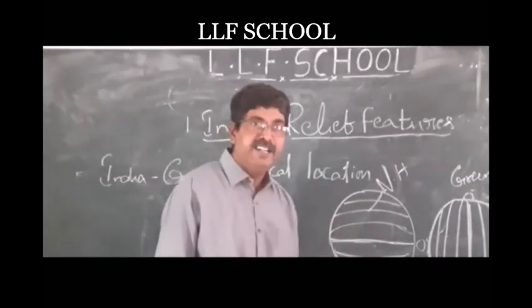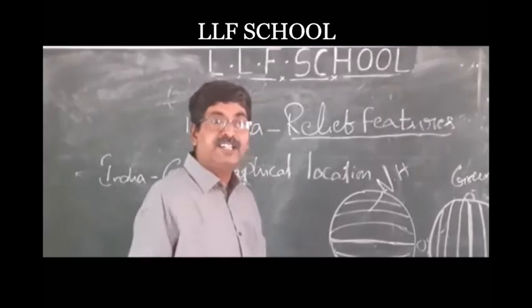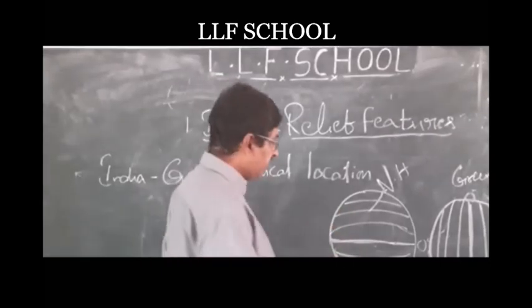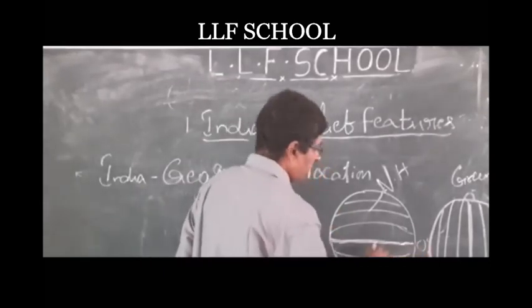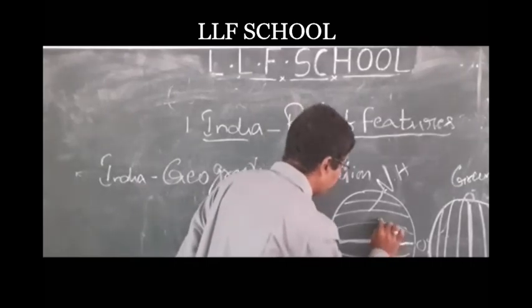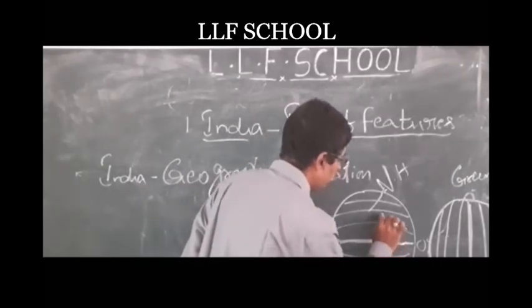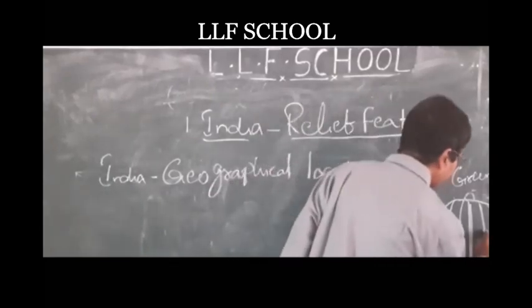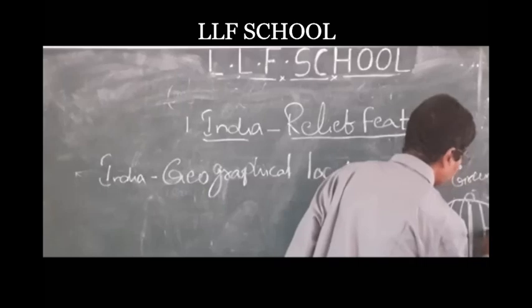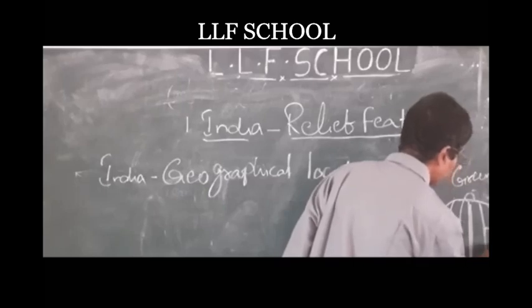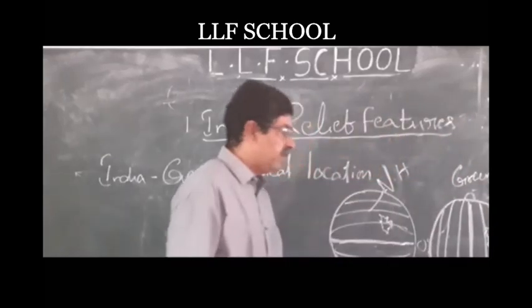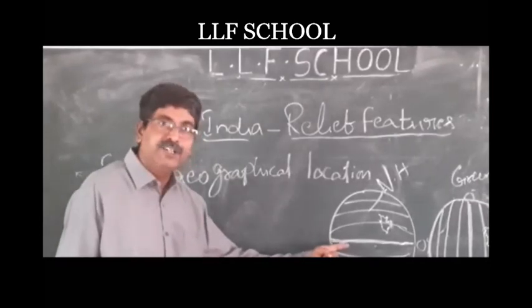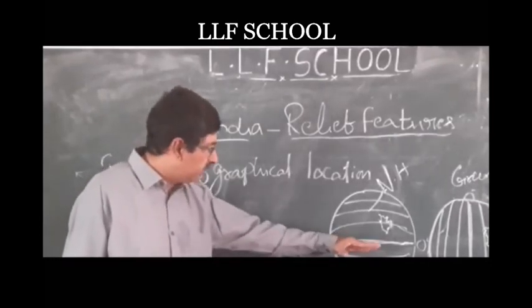And now our India. According to the latitudes, what is its location? Suppose, for example, this is India. According to the latitudes, India is located completely above 0 degrees.